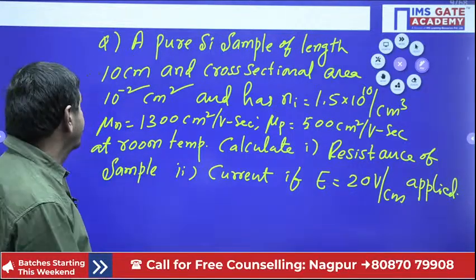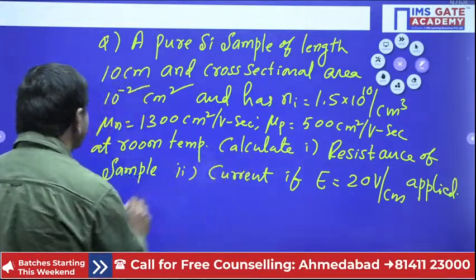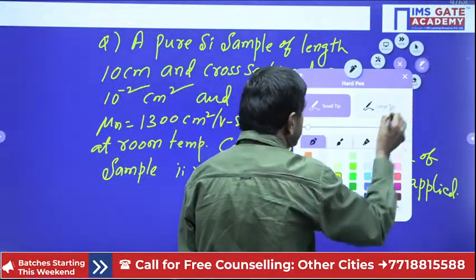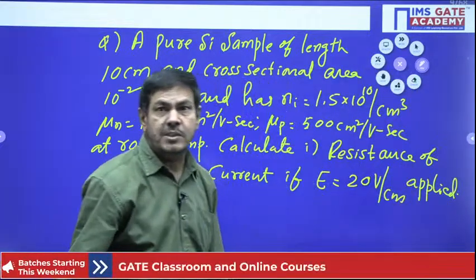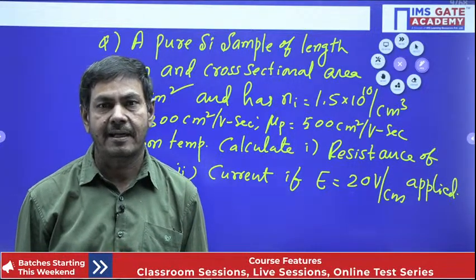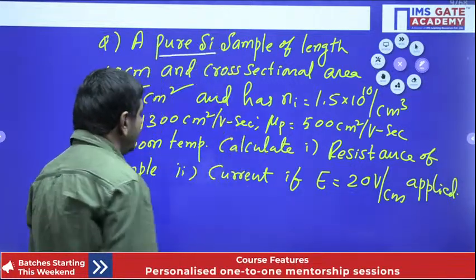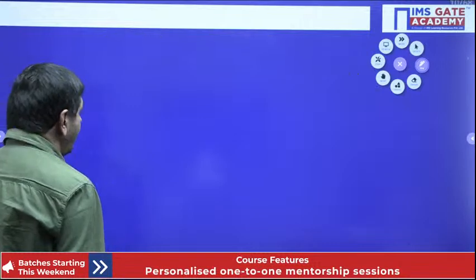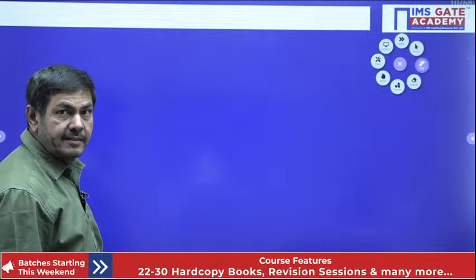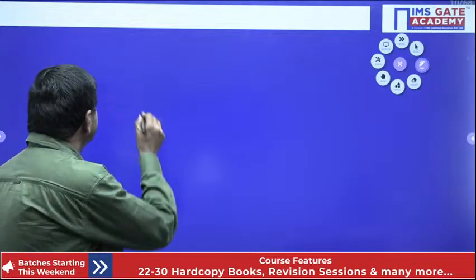Please watch. This problem is given here. A pure silicon is specified directly in the problem. A pure silicon means it is nothing but an intrinsic semiconductor. It is not extrinsic, 100% it is an intrinsic semiconductor. So I can apply the formula for the intrinsic semiconductor. The first question is asking to find the resistance.